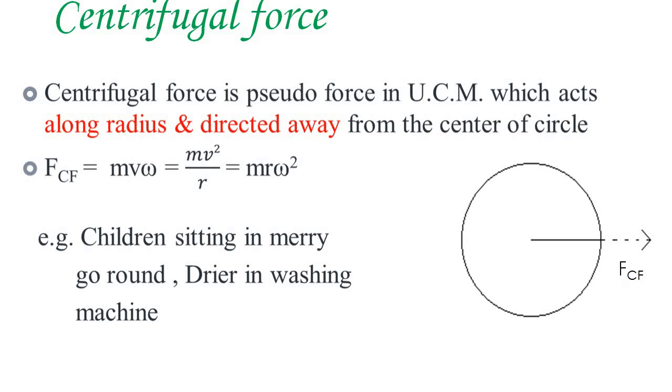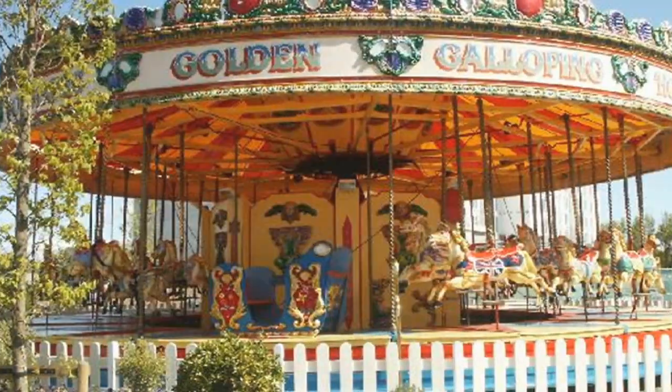Next one is the centrifugal force. Centrifugal force is not a real force. That means centrifugal force is a pseudo force in uniform circular motion which acts along the radius and is directed away from the center of the circle. Remember, centrifugal force acts along the radius and is directed away from the center of the circle. Examples are children sitting in a merry-go-round and the dryer in a washing machine. This is the merry-go-round.